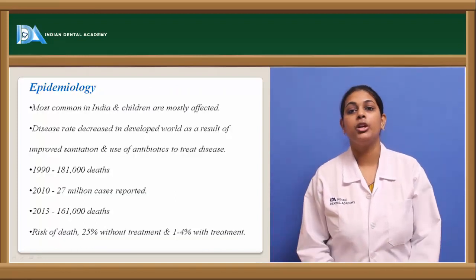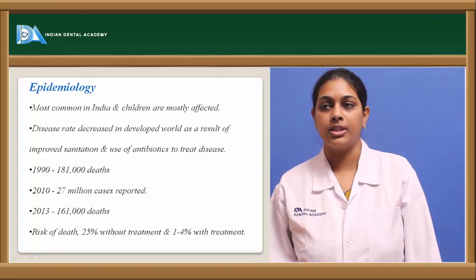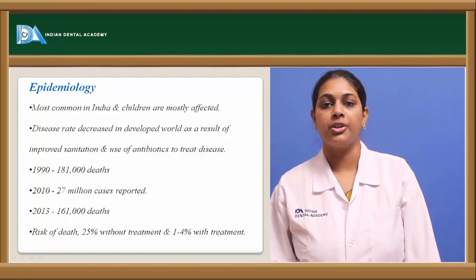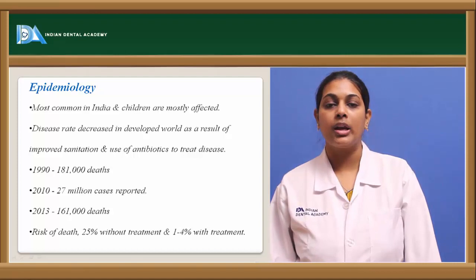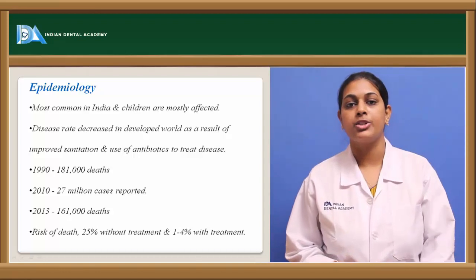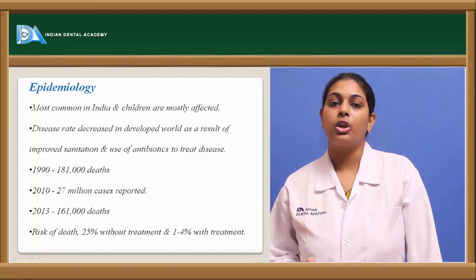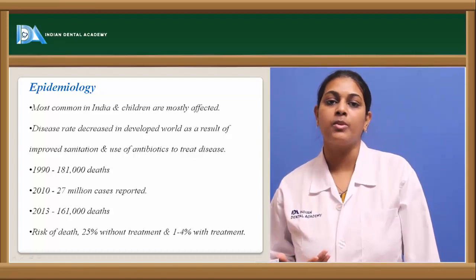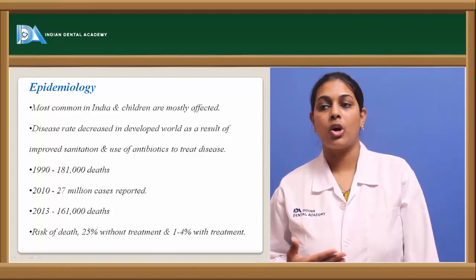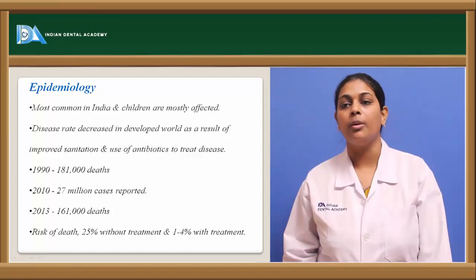Coming to the epidemiology, we see typhoid fever occurring most commonly in India, and children are most commonly infected because of improper hygienic conditions. The disease rate has started decreasing as countries are developing, because of proper hygiene and cleanliness, improved sanitation, and the ready provision of antibiotics for treatment, which is being observed immediately. So the morbidity and mortality rates of typhoid fever have decreased as countries have started developing.